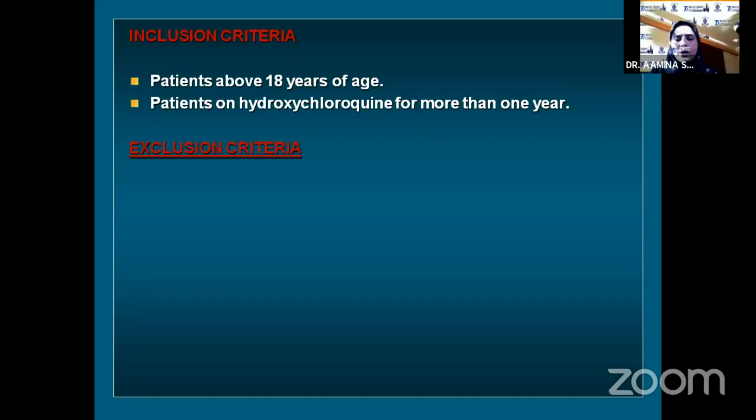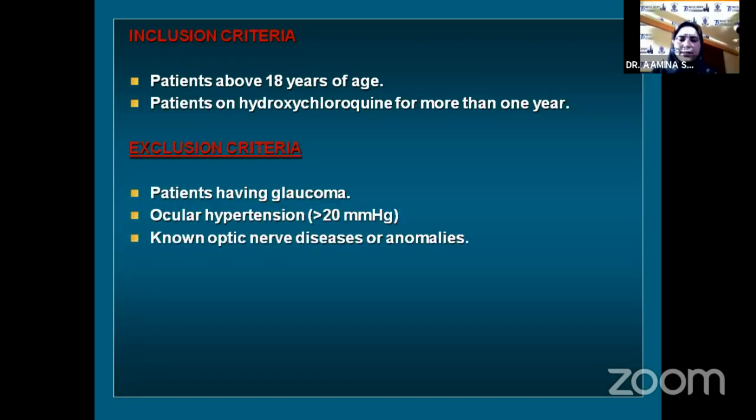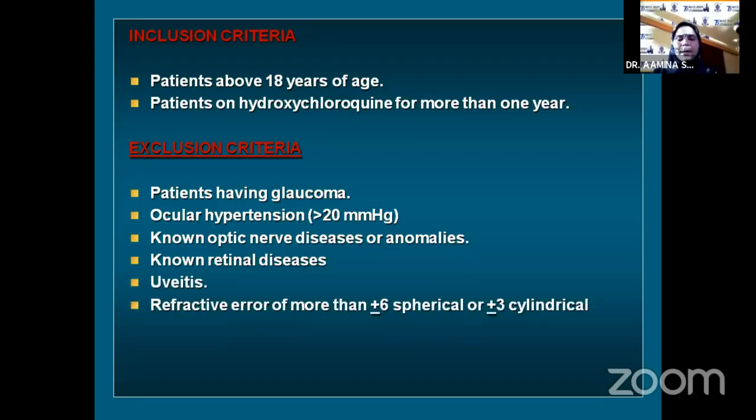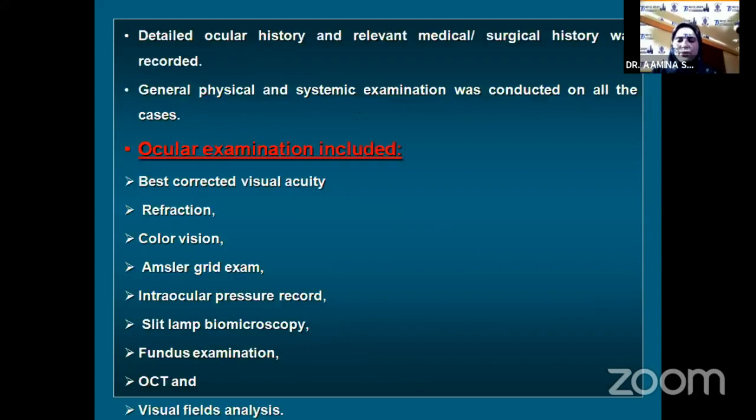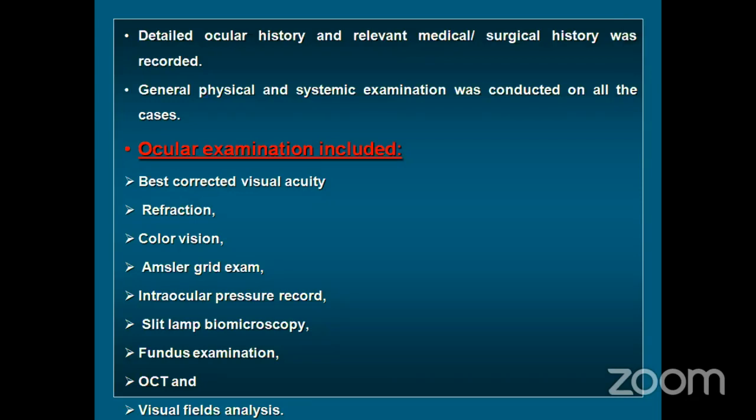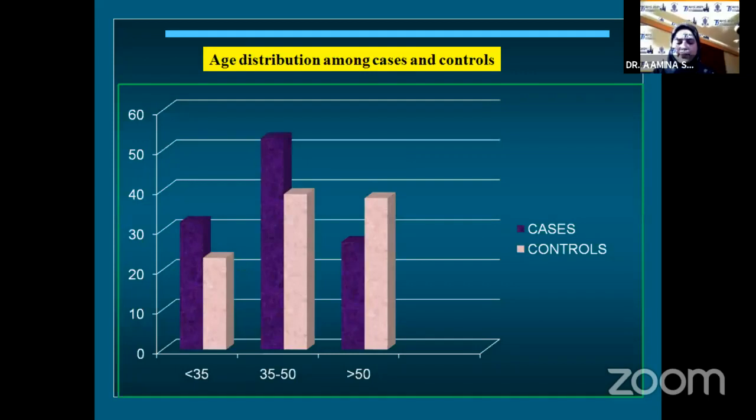We excluded patients having glaucoma, ocular hypertension, known optic nerve diseases or anomalies, known retinal diseases, uveitis, refractive error of more than ±6 spherical or ±3 cylindrical, liver or kidney diseases, diabetic or thyroid diseases, and patients on other retinotoxic drugs. A detailed ocular history and general physical and systemic examination was conducted in all cases. Ocular examination included best corrected visual acuity, refraction, color vision, intraocular pressure measurement, slit lamp biomicroscopy, fundus examination, OCT, and visual field analysis.